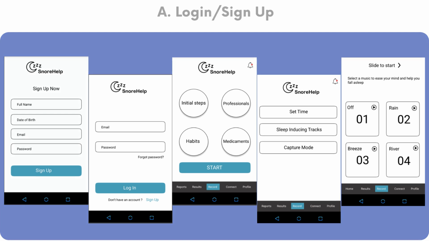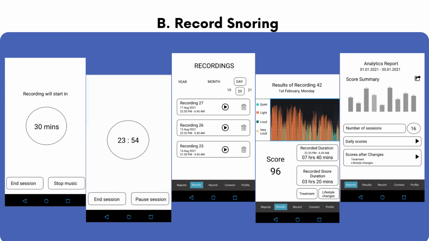Moving on to the recording part, once the user clicks on the start button, the initial page is displayed with the timer selected by the user, which gives time for the user to fall asleep so that the application could start recording. Once the timer is over, the music also stops and the session starts. A minimum of 30 minutes of recording should be there to produce graphs. Once the recording is done, the user can view the sleep summaries. If the user wishes to view analytical reports, the minimum period to have recordings would be a week.